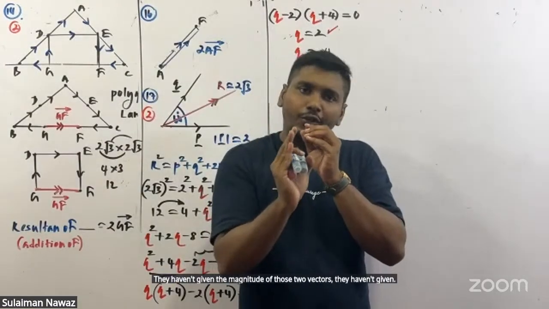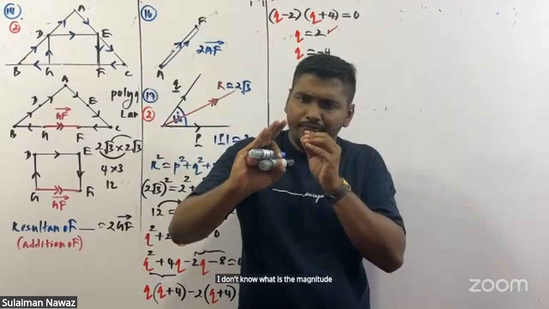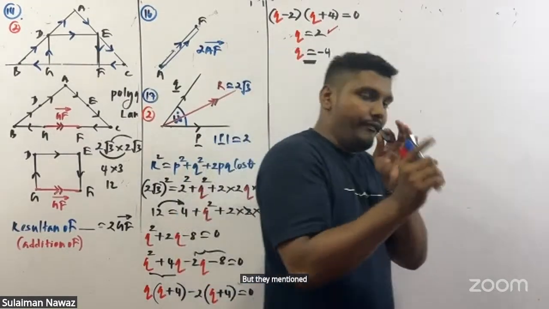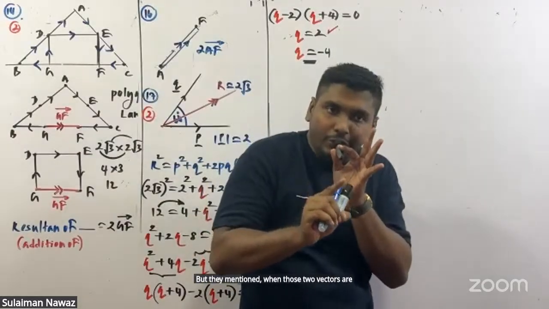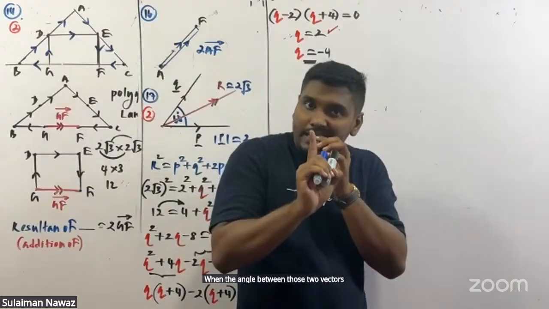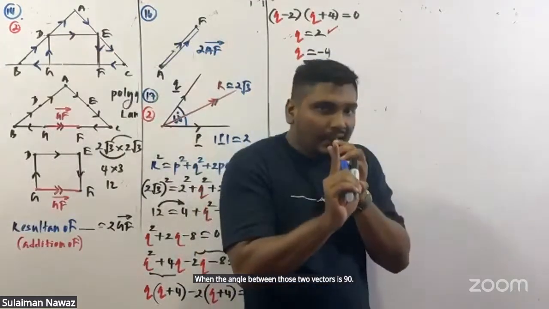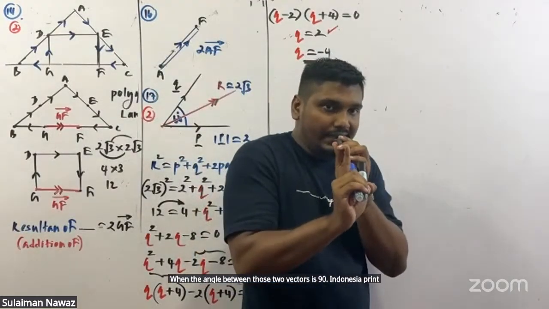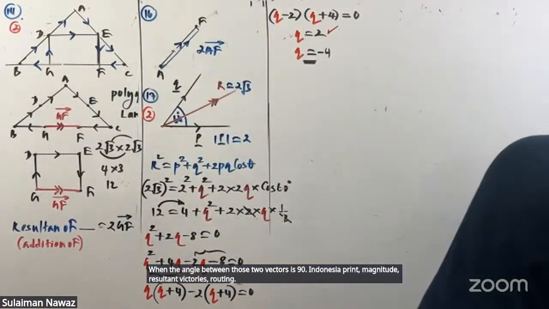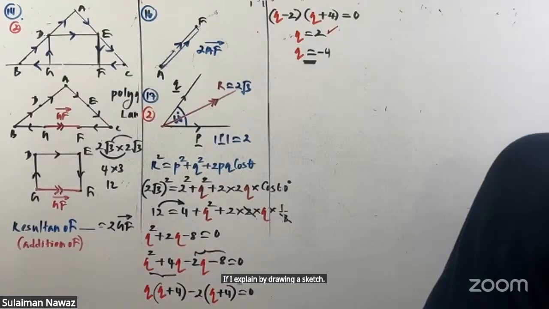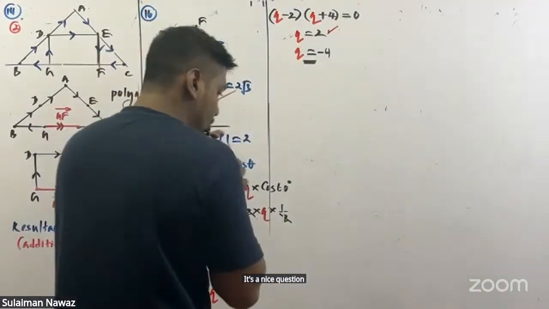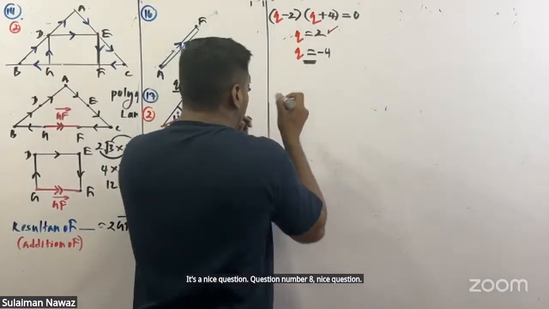I don't know what is the magnitude of P and Q. But they mentioned when those two vectors are perpendicular to each other, when the angle between those two vectors is 90, then the magnitude of the resultant vector is root 10. If I explain by drawing a sketch, look here. It's a nice question.